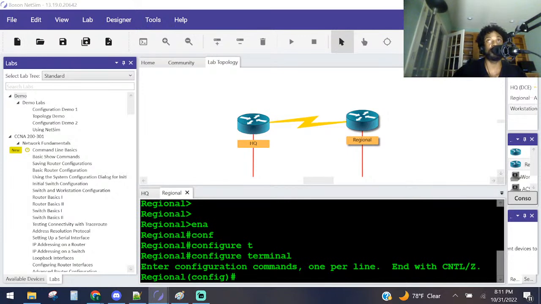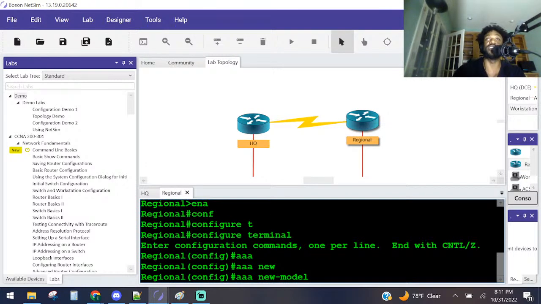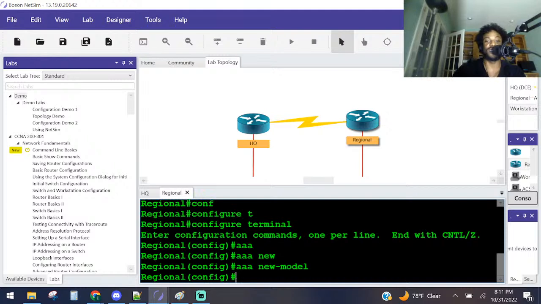All right. So how do you turn on AAA services on a router? Anybody remember how you turn it on a switch too? Yes, Foster got it correct. AAA new-model. That's how you turn it on. Shout out to you, always sitting in the front of class. They always get the answers right. So aaa new-model is how you turn on AAA services.